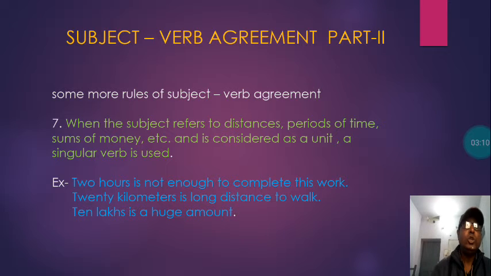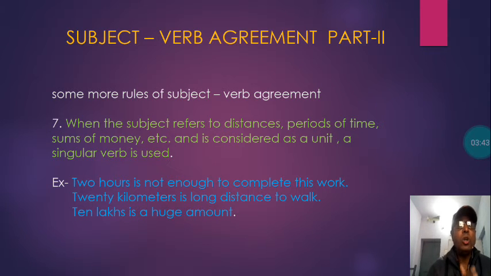Like, 2 hours is not enough to complete this work. You can see hour becomes hours here because there is 2, but this 2 hours is not considered separately. It is considered as a single unit, and that's why the verb used after that is "is", and "is" is used for a singular subject. So, 2 hours is not enough to complete this work.